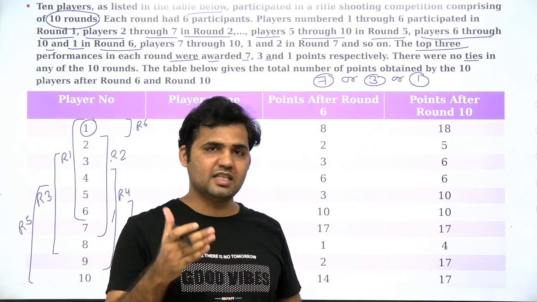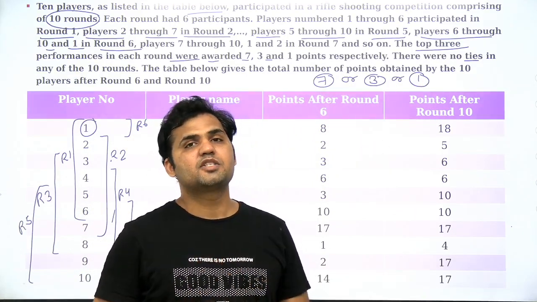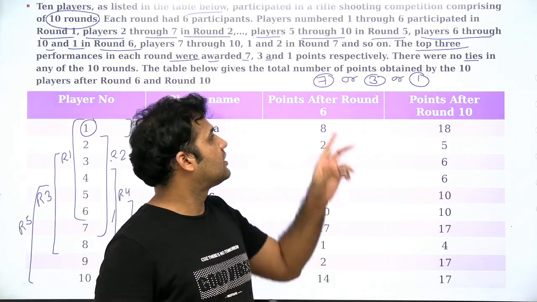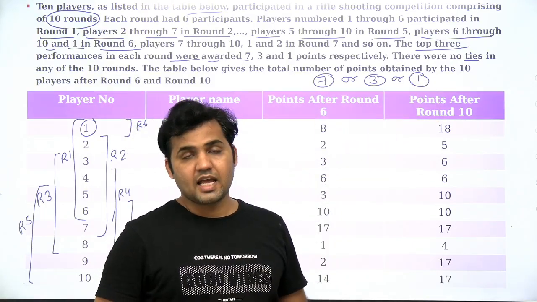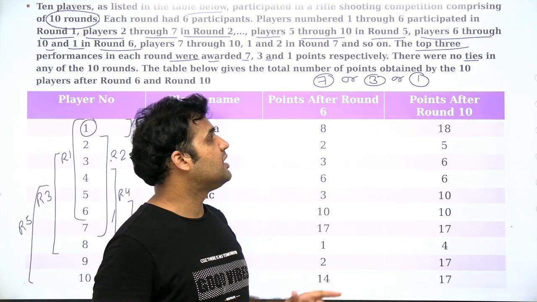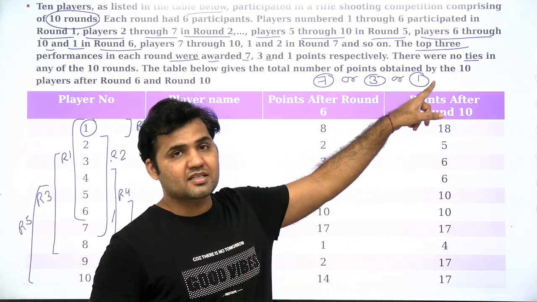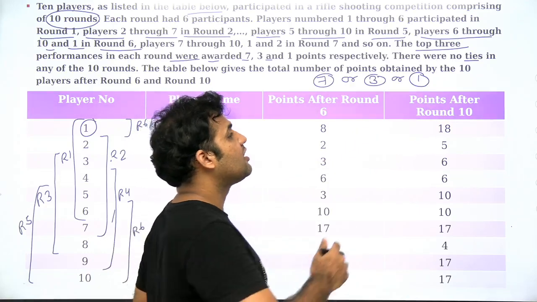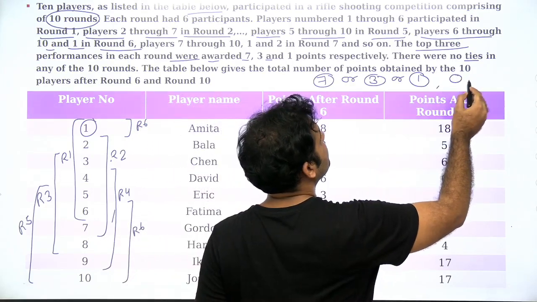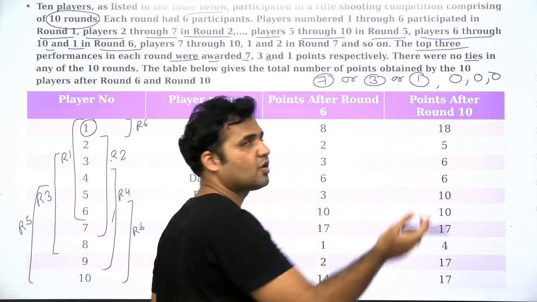Now we know that 6 participants are participating in one round and 3 are the possible scores and there are no ties. That means these 3 scores will be assigned to 3 players and the remaining players will be getting a score of 0 because a tie is not possible.